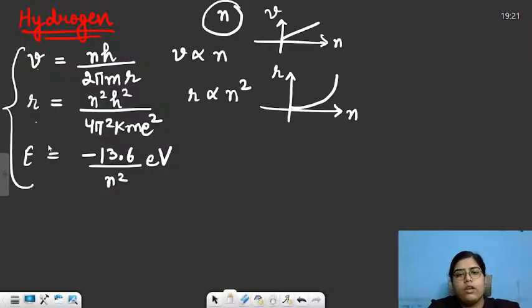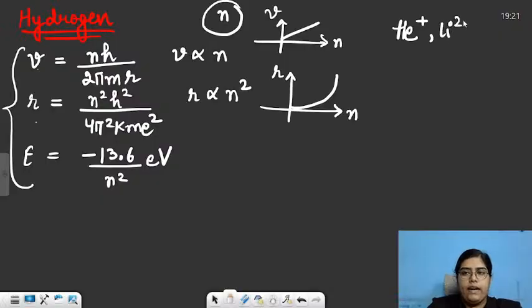Then we were also able to apply these formulas to hydrogen-like species. What do we mean by hydrogen-like species? Basically, any species or ion which has one electron. We know hydrogen has one electron and one proton, right? So hydrogen-like species means any species which has only a single electron. For example, He plus: the atomic number of helium is 2, and out of 2 electrons, it has a positive charge, so it has lost 1 electron.